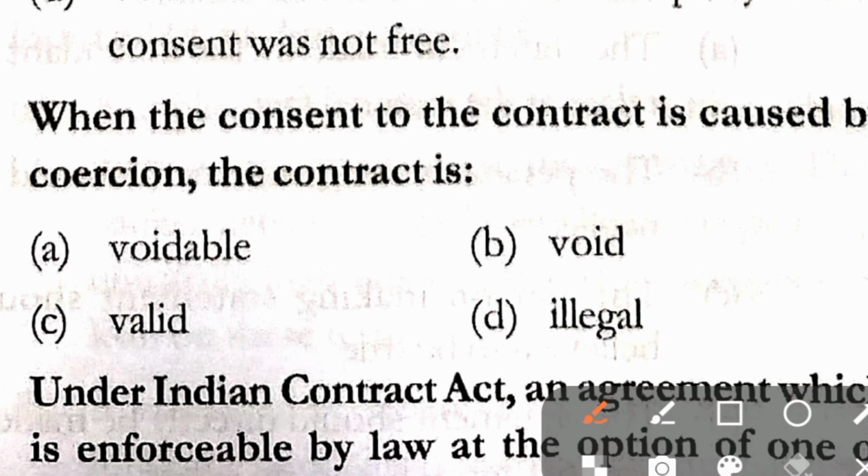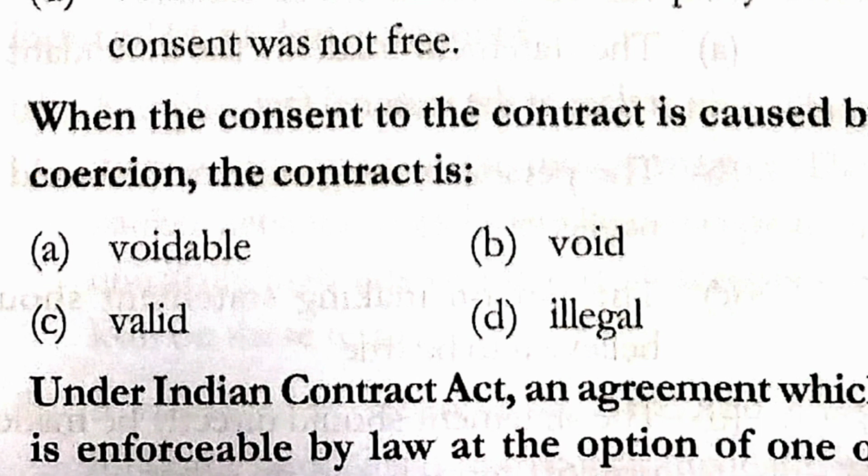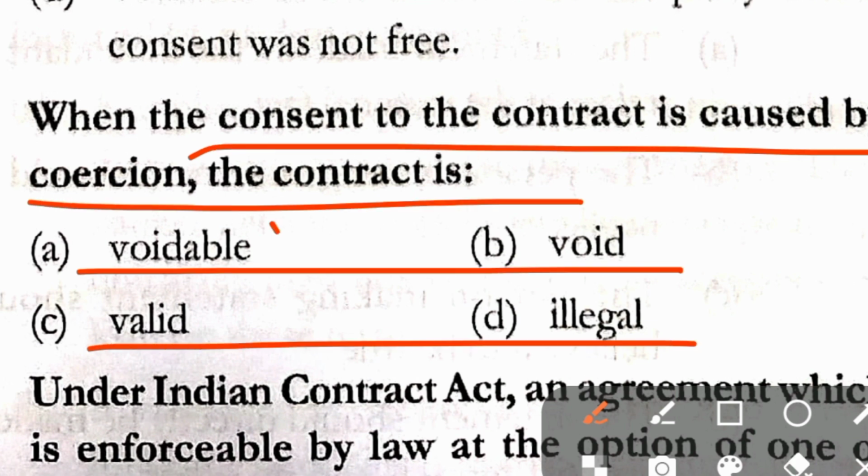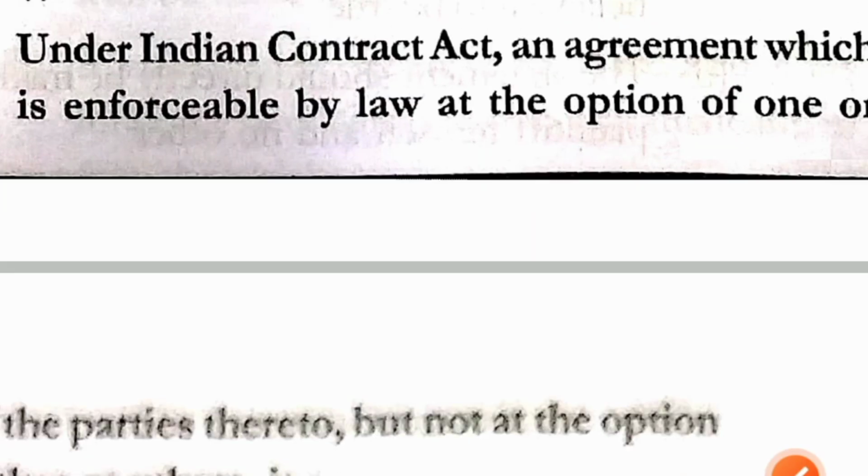In this video, we will be making the MCQs of Indian Contract Act, and this is part 9 of the series of the Indian Contract Act. So let's get started from question number 201. When the consent to the contract is caused by coercion, the contract is voidable, void, valid, illegal. Correct answer here is option A, that is voidable.